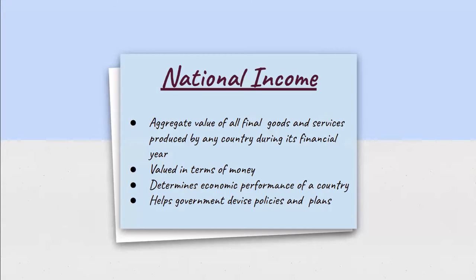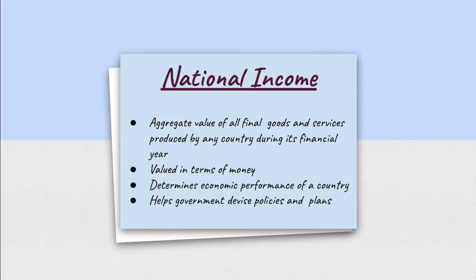National income of any country means the aggregate value of all the final goods and services produced by that country during its financial year. It is valued in terms of money. Now, here, what do we mean by final goods and services? There are two types of goods, that are final goods and intermediate goods. Final goods are those goods which are meant to be directly consumed by the consumers. These goods are not going to be further processed in any production process.